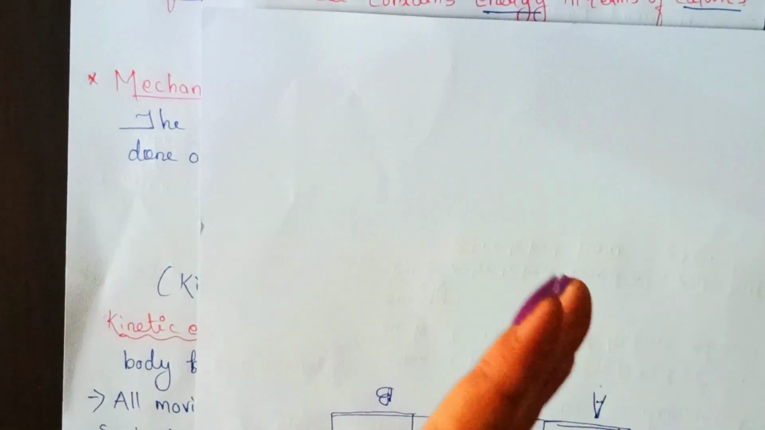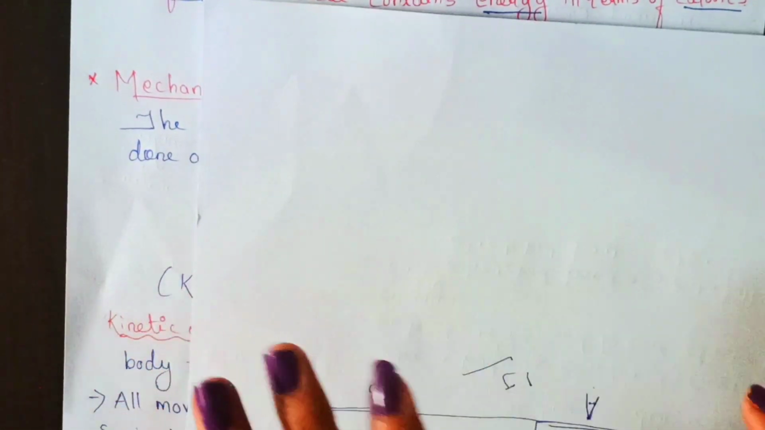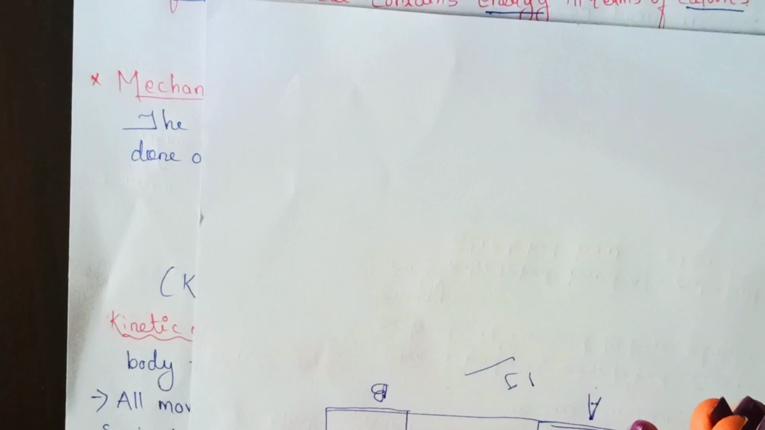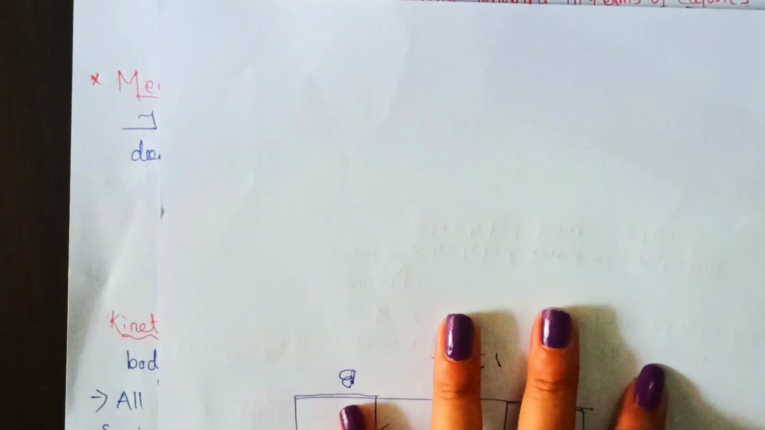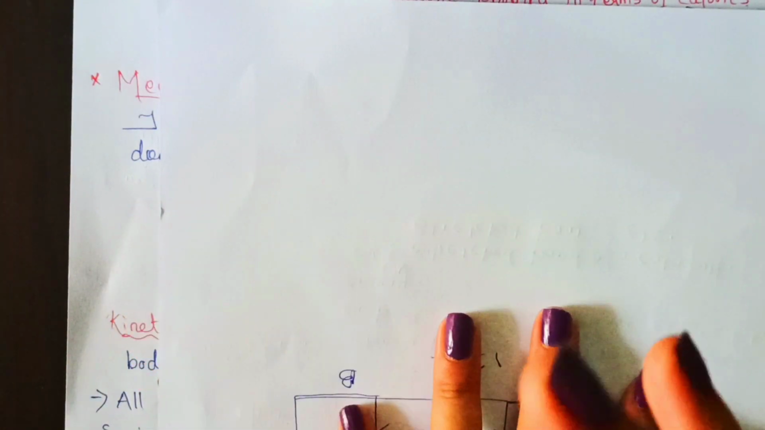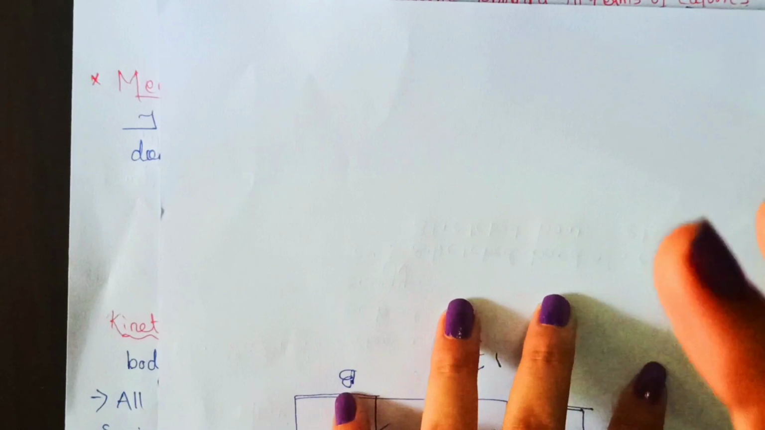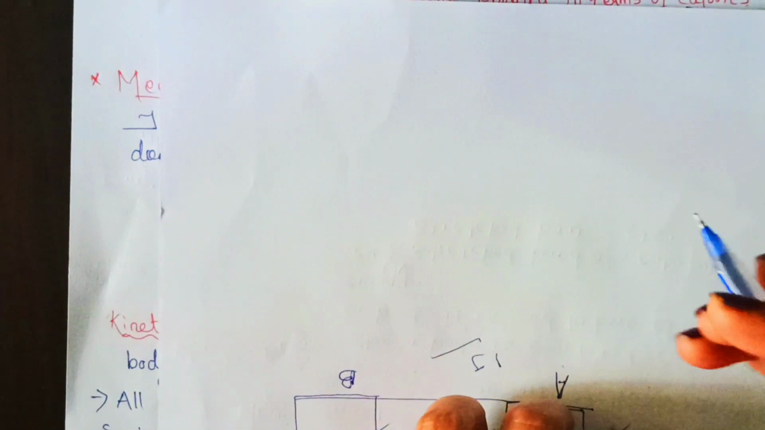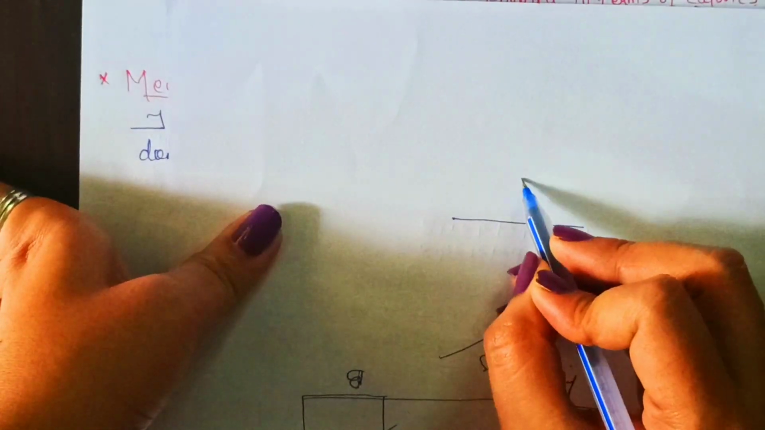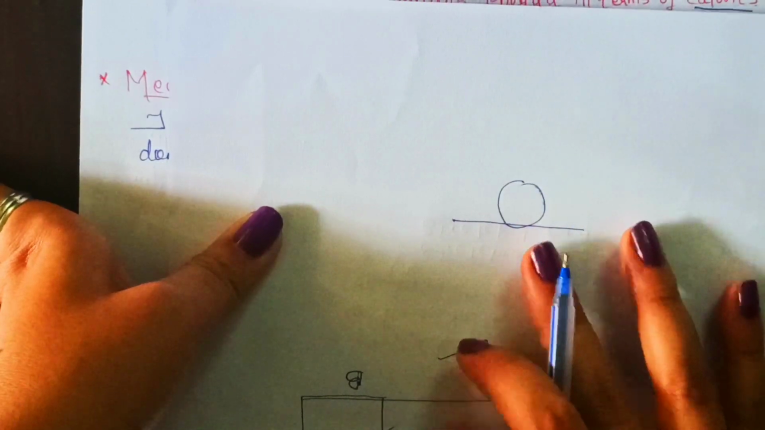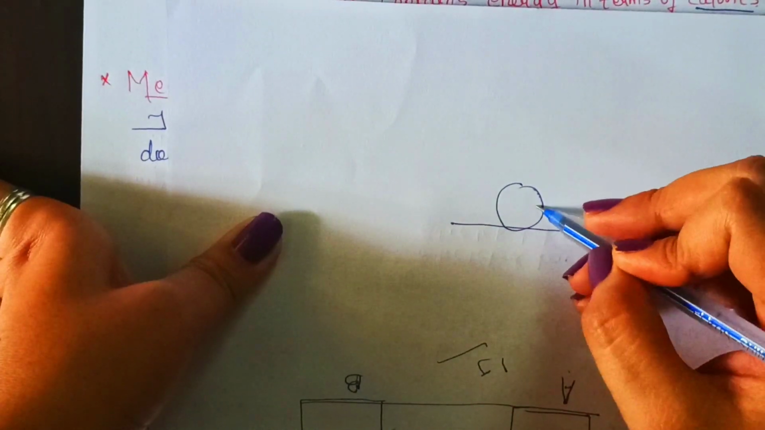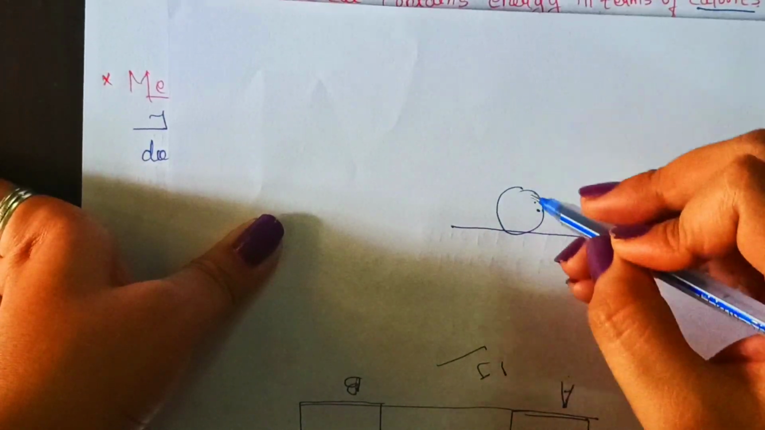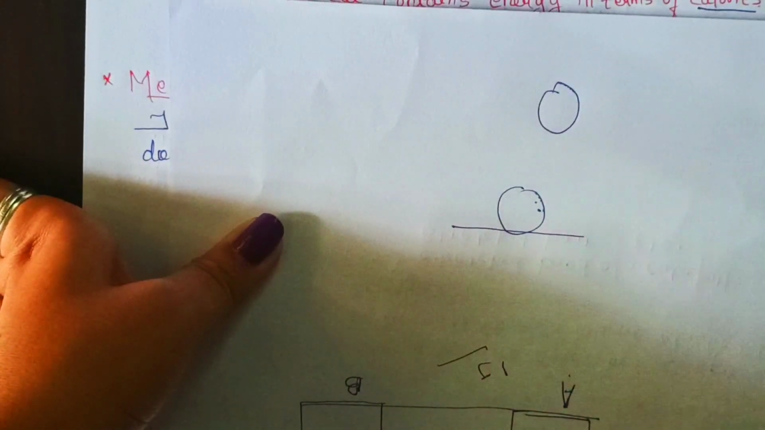See students, whenever we need to do any type of work, our body definitely needs energy, yes or no? Our body needs energy to do any type of work, so to do that work, our body spends energy. Example, if there is a ball placed on the ground, we need to lift the ball above the ground. So what are we doing? We are lifting this ball above the ground, and we have brought it to this position.